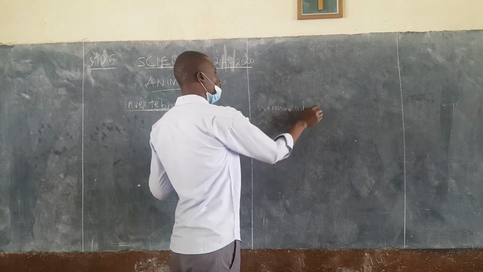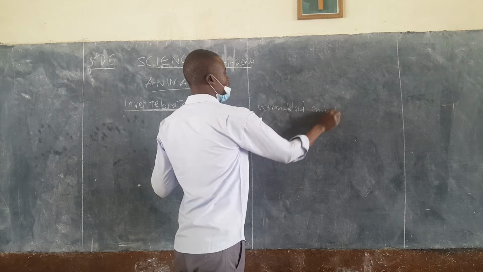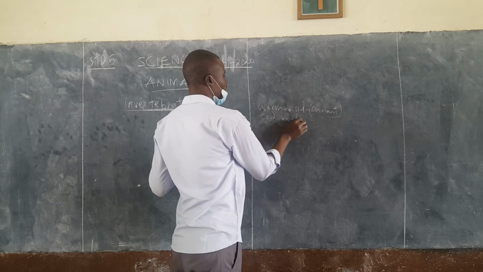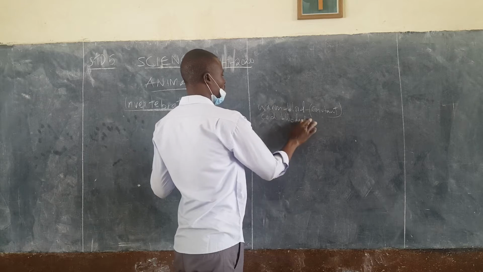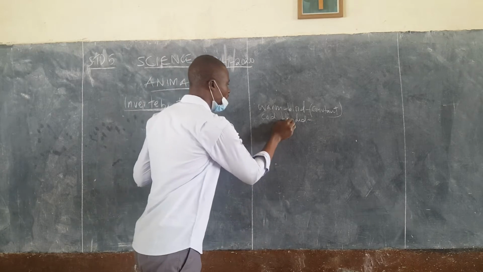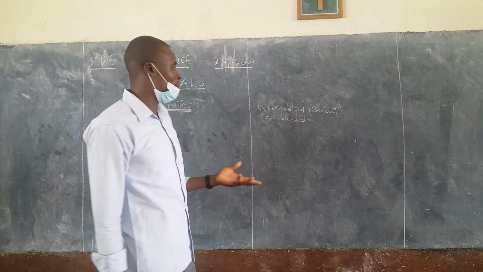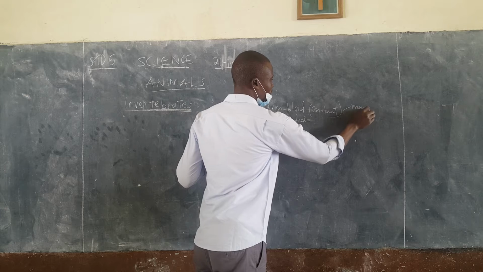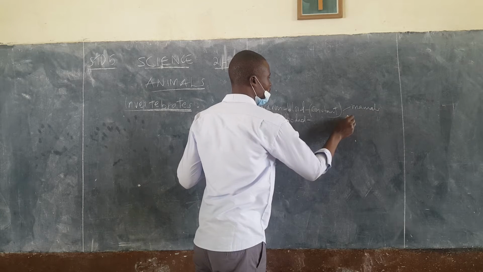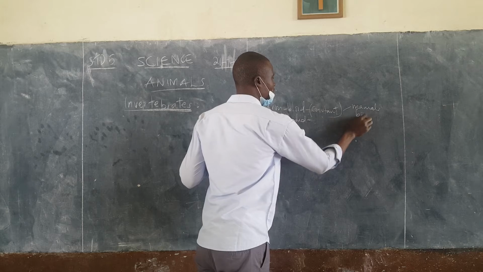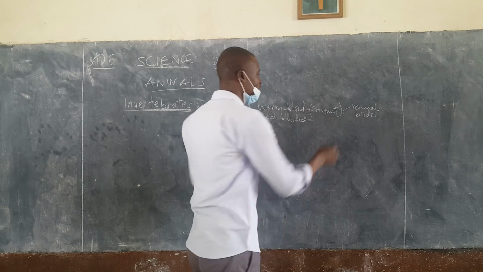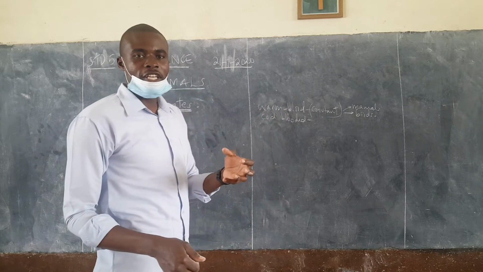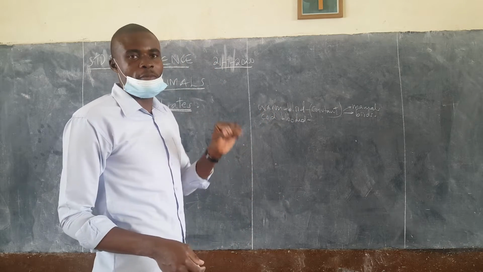Warm-blooded is also called constant body temperature. And then we have cold-blooded, which means their body temperature changes according to the environment. Under warm-blooded, we mentioned that mammals and birds are the only ones, meaning their body temperature does not change depending on the environment.